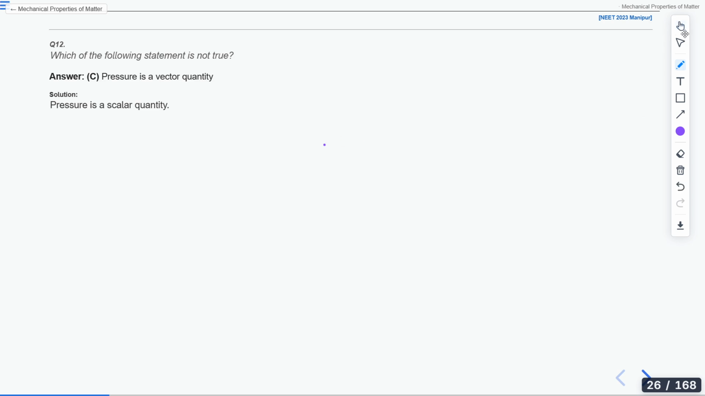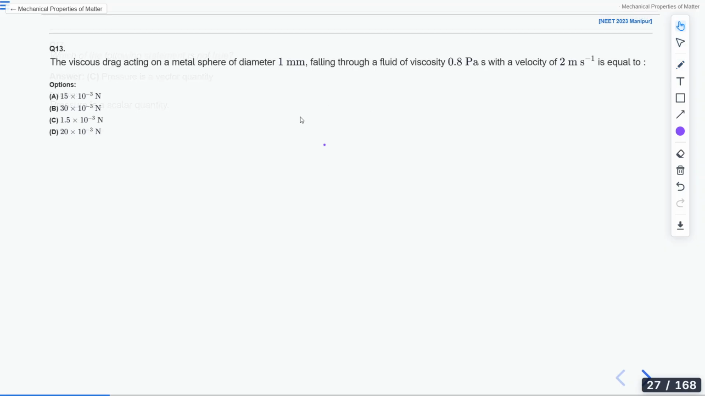Okay, let's move forward to the next question. All of you start solving this question. It says that the viscous drag acting on a metal sphere of diameter 1 mm. We have a metal sphere whose diameter is 1 mm.